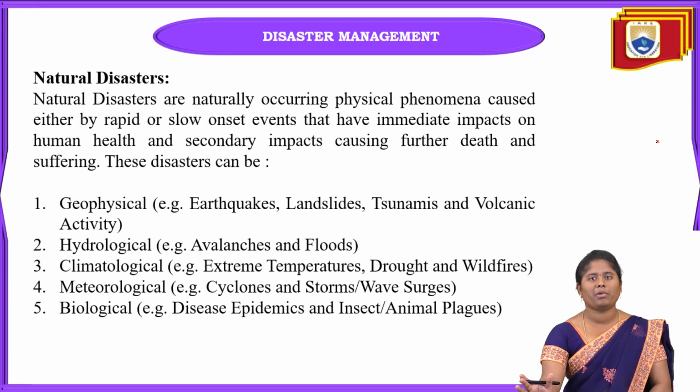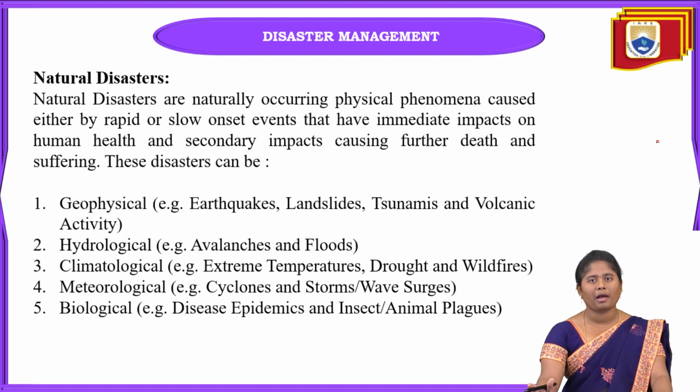Let me introduce what is meant by natural disaster. It is nothing but naturally occurring disasters, which may be physical phenomena caused by rapid or slow events. The immediate impact will be on human health and also infrastructure. Coming to the types of natural disasters, the first one is geophysical disasters, and in this you can see earthquakes, landslides, tsunamis, and volcanic activities. These all come under the geophysical disasters.